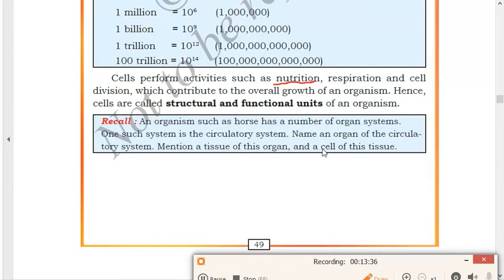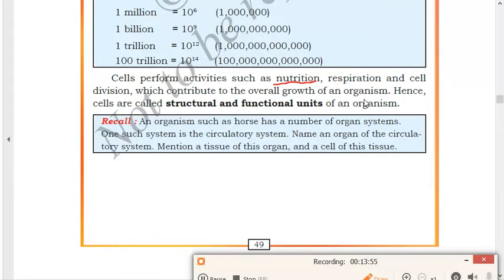Nutrition is a process of taking food by an organism and utilizing it in the body. Suppose we eat any food. We eat the food with the help of the mouth. That food goes into the mouth and gives us energy and helps us to grow. So that process is called nutrition. Nutrition is a process of taking food and utilizing it in the body.